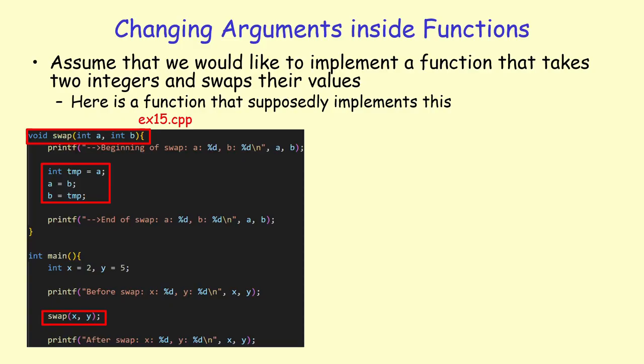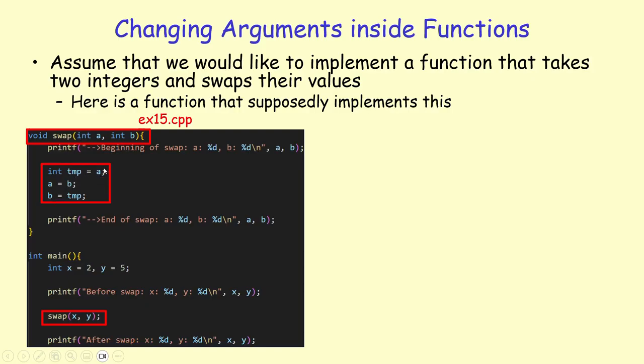Assume that we would like to implement a function that takes two integers and swaps their values. Here's a function that supposedly implements this. Here is the swap function that has two parameters, a and b, and I am making use of a temporary variable, TMP, inside the swap function to swap the values of A and B.